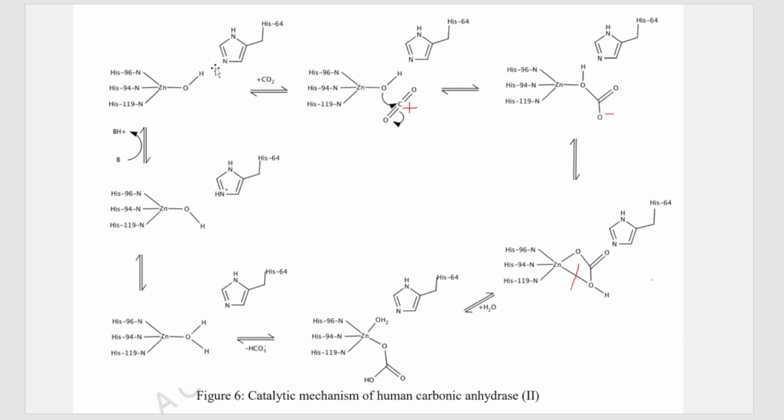Next, what happens after all this has happened? There is a favoring of formation of hydroxide ion because the equilibrium is shifted in this direction. Next, our carbon dioxide comes. It is a substrate and comes and sits next to the enzyme. Now you know this is a hydroxide ion, so this oxygen will have a partial negative charge. Here the carbon dioxide has come and sat next to the enzyme to be converted into HCO3 minus.